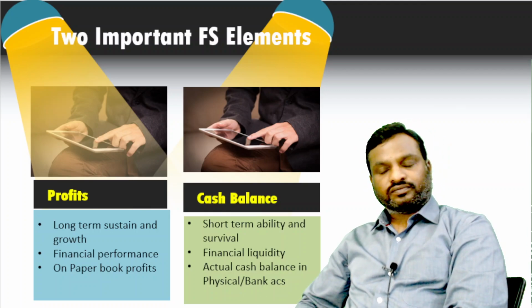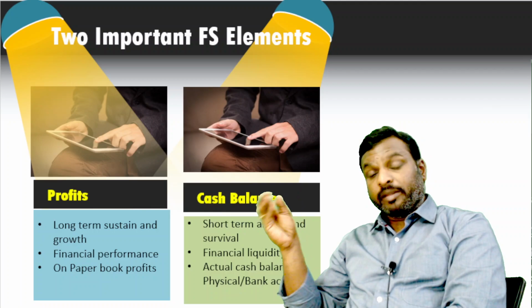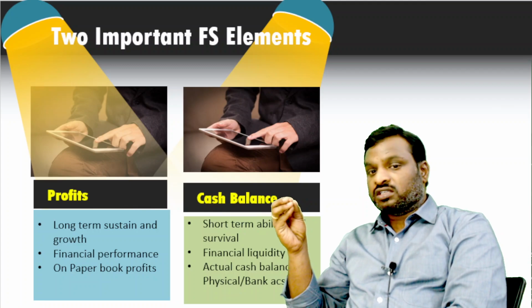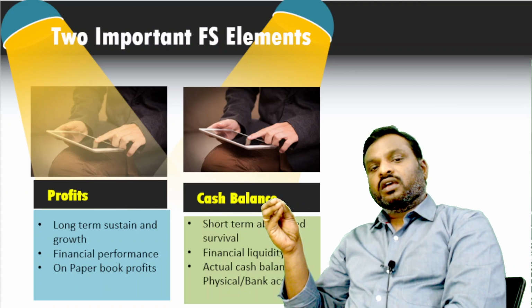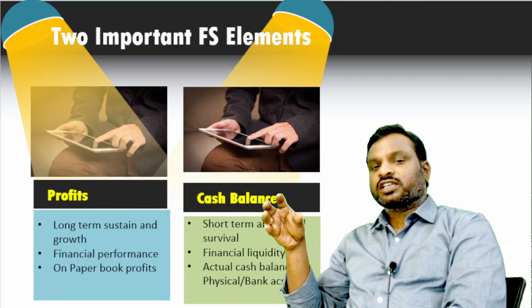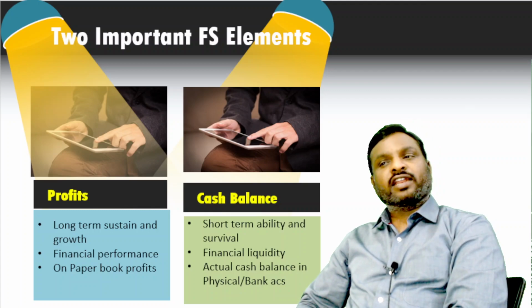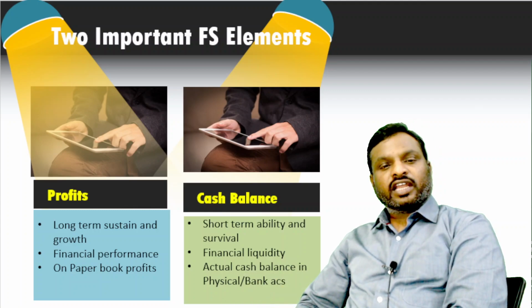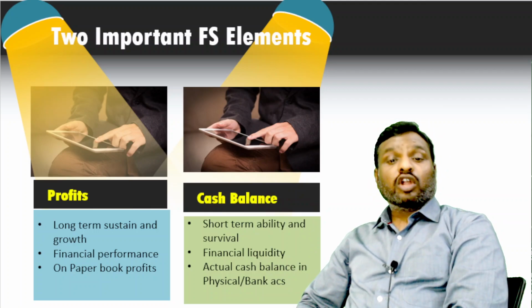To conclude, there are a lot of business entities, including Amazon, eBay or Flipkart. Even if you see their financial performance in the P&L account, they are at a loss, but the balance sheet is very strong. You can ask one question: the purpose of establishing a business organization as a commercial entity is to make profits. So if there is no profit, why are they carrying on the business? Why are they not focusing on profit, and why only on the cash balance? This should be the logical question.